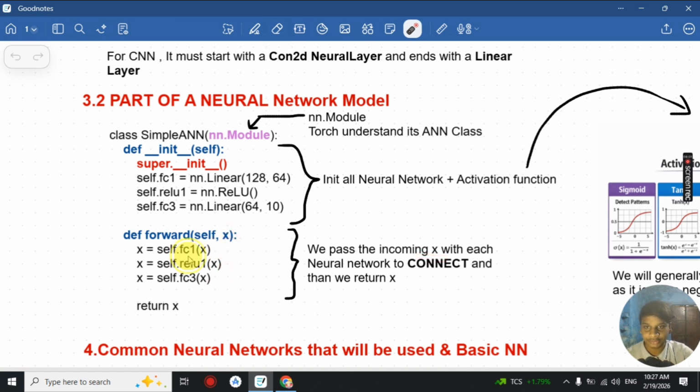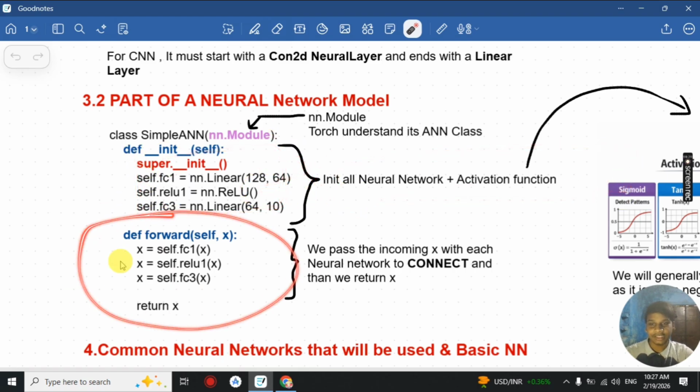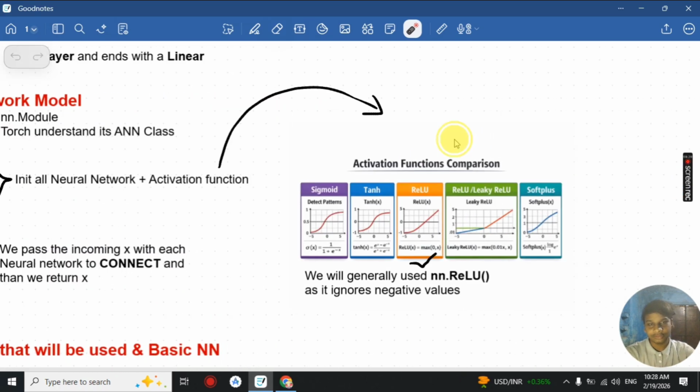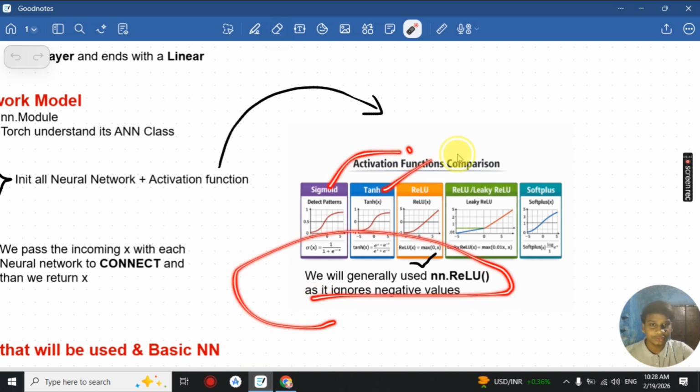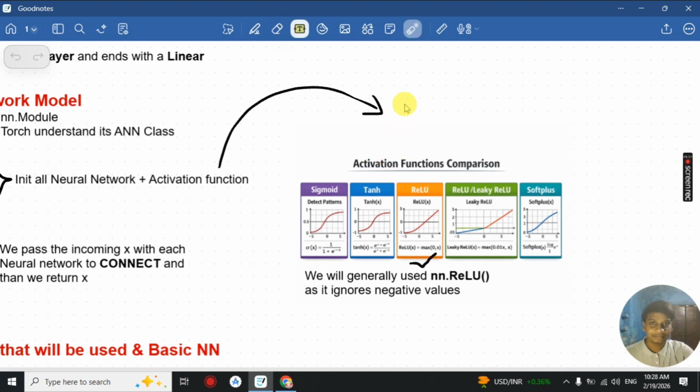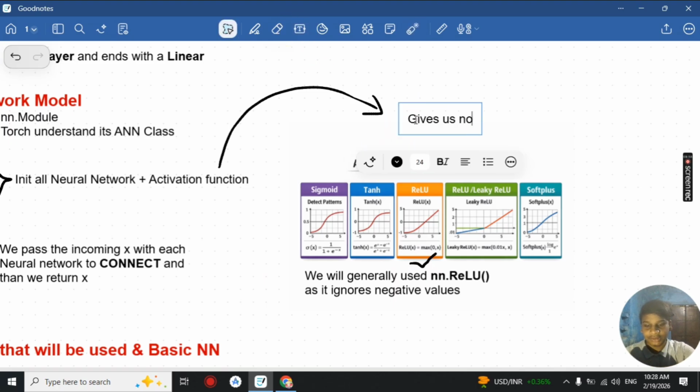It will be taking the x, and as x passes through, it will be connected from one layer to the other. Here we will return x, which will be the connection of the whole neural network class. The x will go from top to bottom, connecting the artificial neural layers and the activation functions. There are about 5 activation functions, and we'll generally be using nn.ReLU. It is one of the most common activation functions, as it ignores the negative values and is widely used. For our basic CNN we'll be using nn.ReLU.